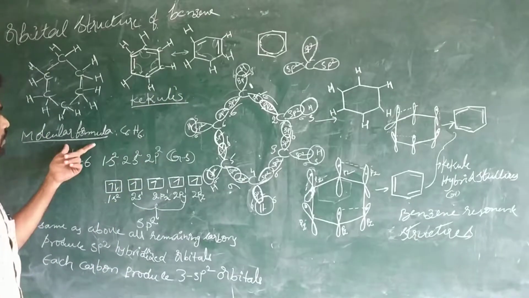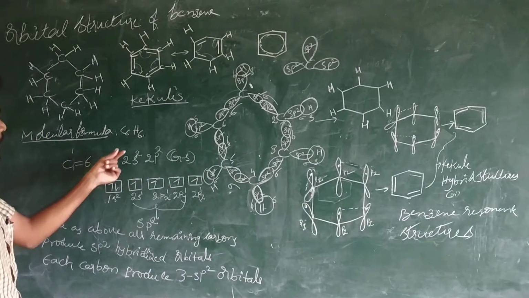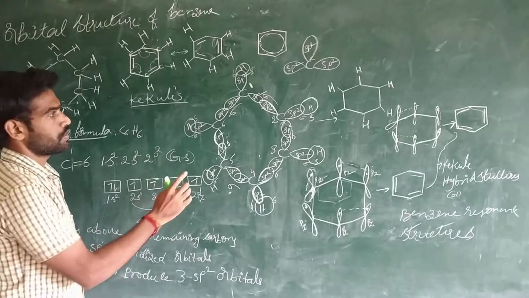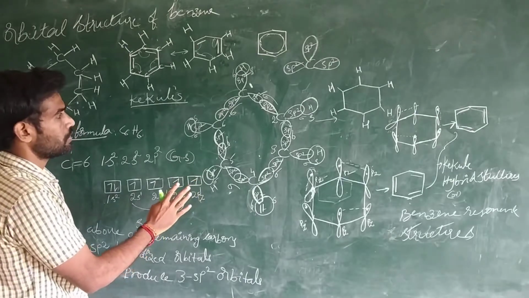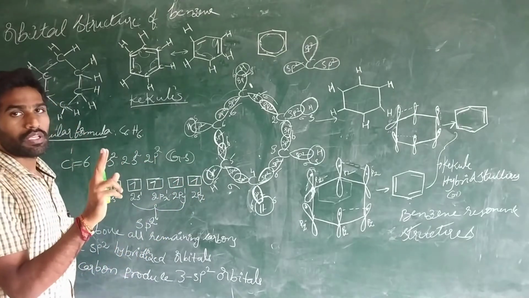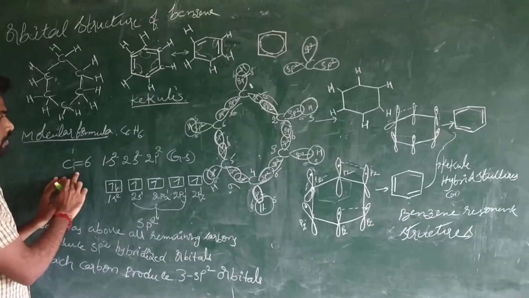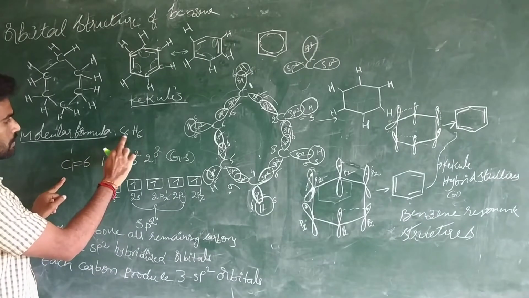Next, the molecular formula of benzene is C6H6 and every carbon in benzene undergoes sp2 hybridization. Each carbon produces 3 sp2 hybridized orbitals. So benzene contains 6 hydrogens and 6 carbons.